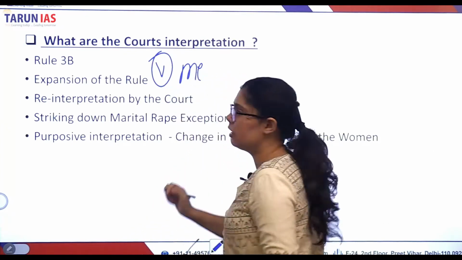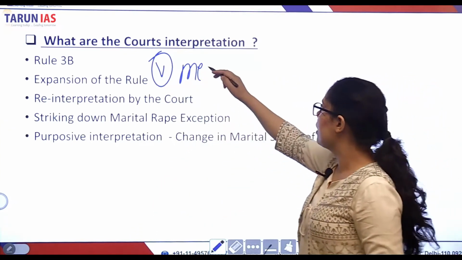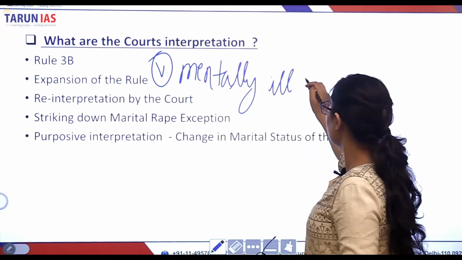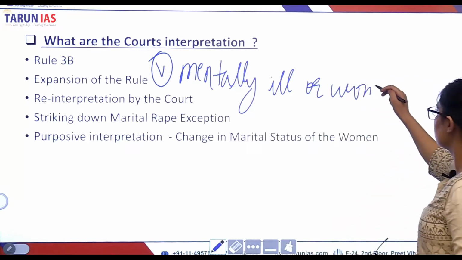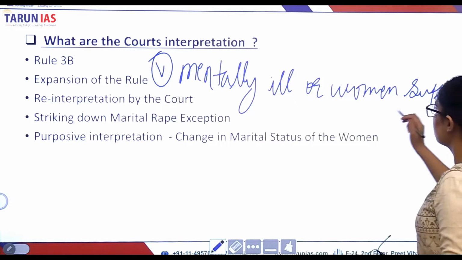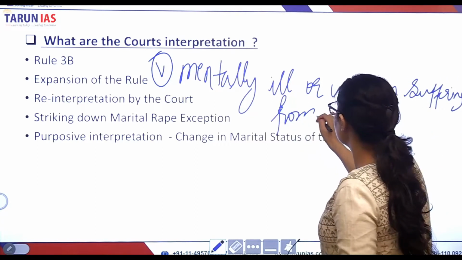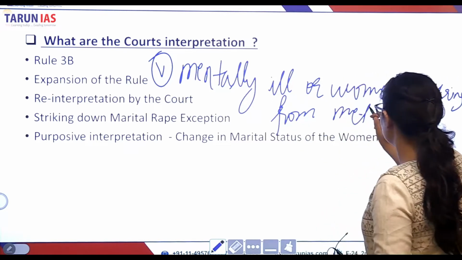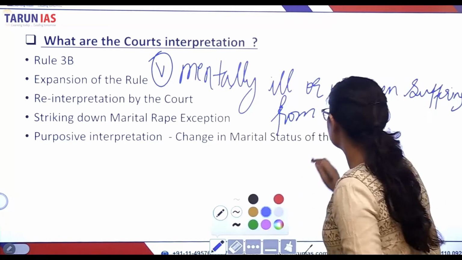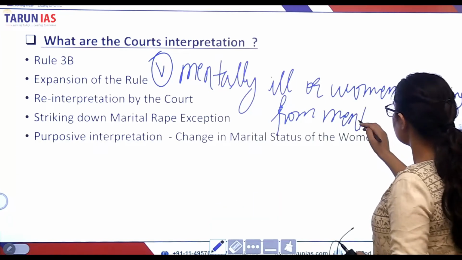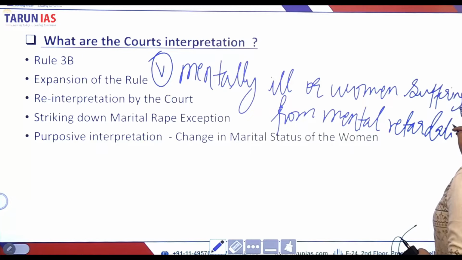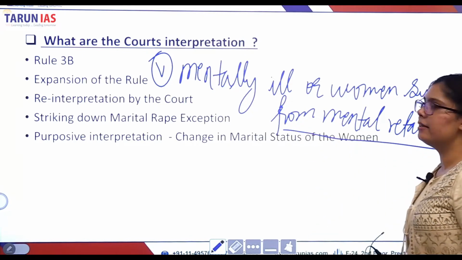Now let us come to the fifth category of women. This is the language of the law. Okay, mentally ill women or women suffering from mental retardation.